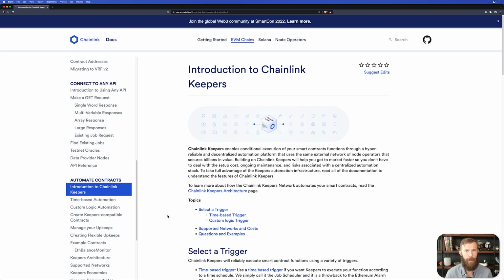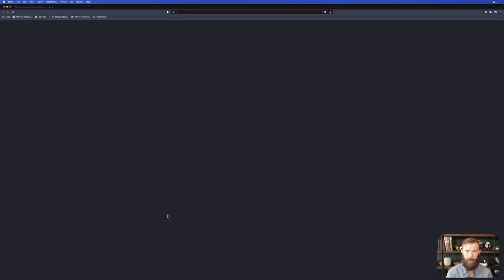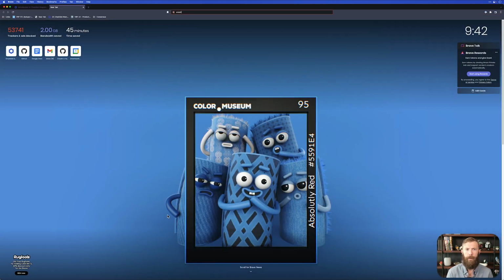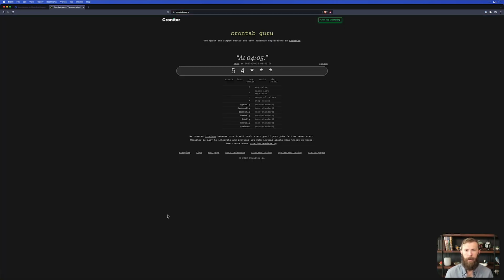If you're not familiar with what a crontab looks like or how to set up a crontab, I recommend a website, crontab.guru. It will take you through everything you need to know and explain what the different values in a crontab are. We can take a quick look at it now. This website will let you pick random crontab values, and it puts them in what is essentially plain English at the top. Crontab is broken down into 5 different sections. It's going to be the minute, the hour, the day, the month, and then the day of the week.